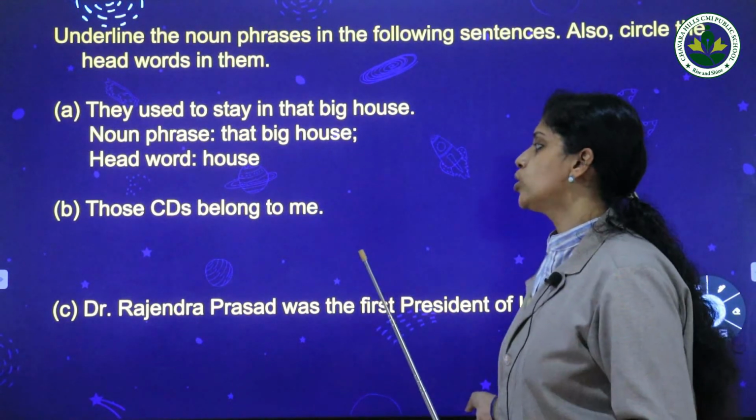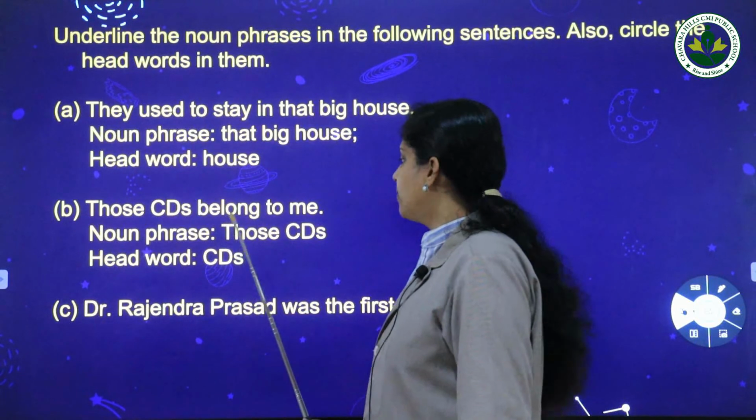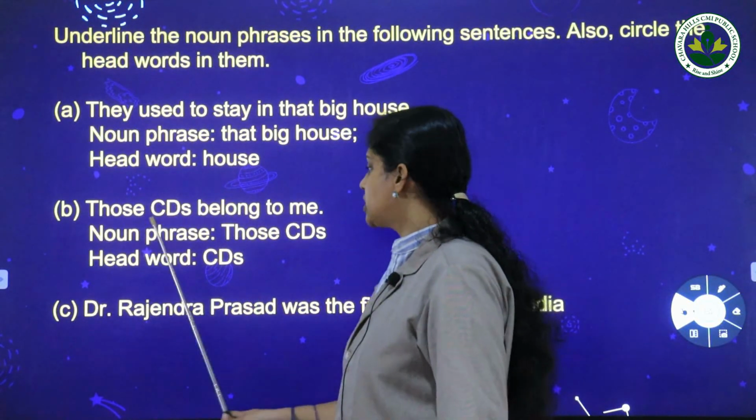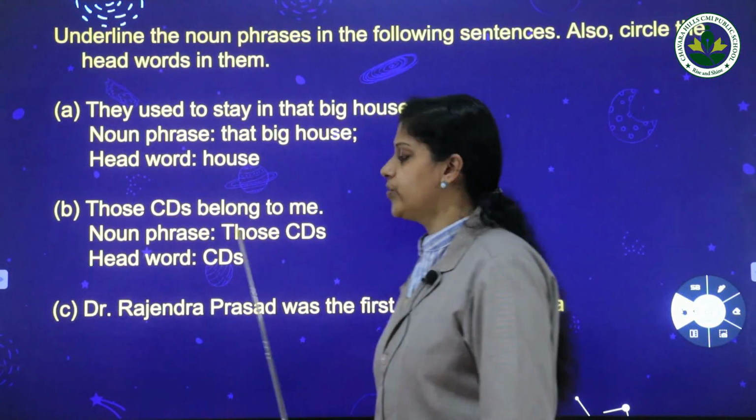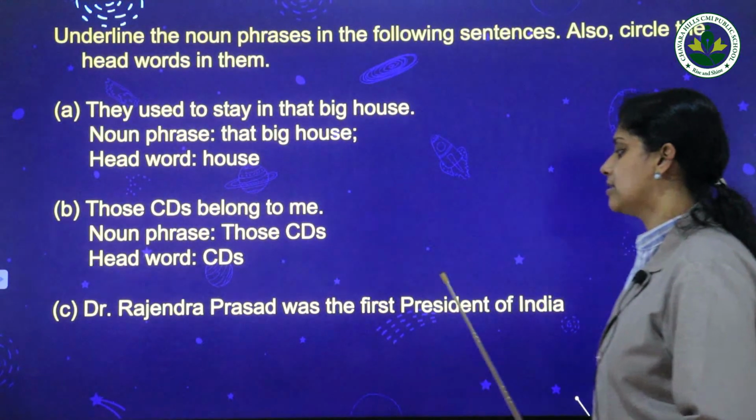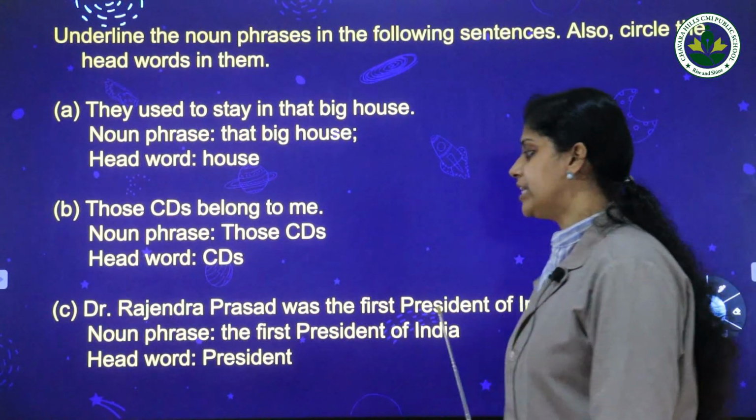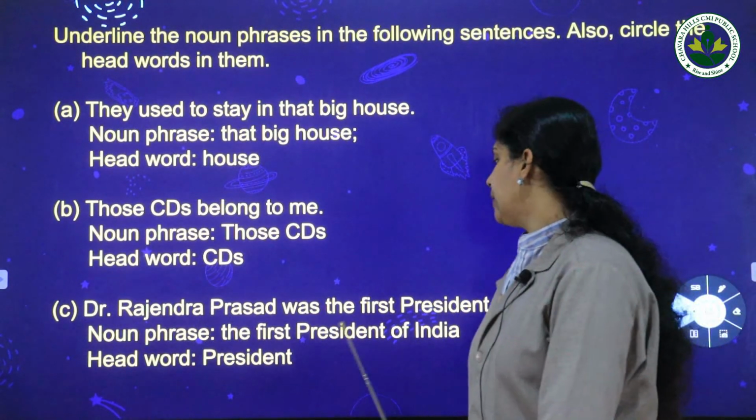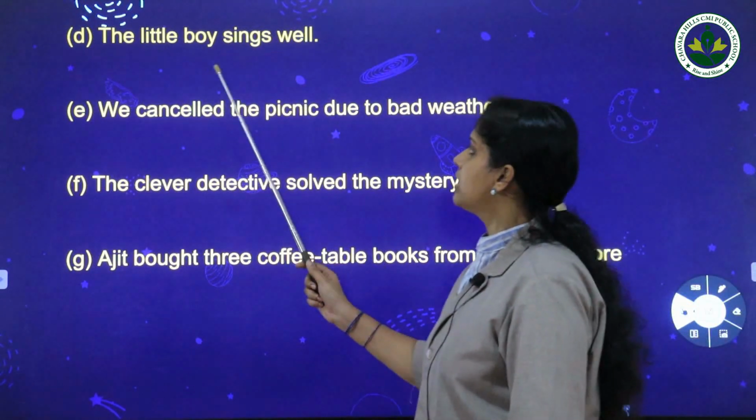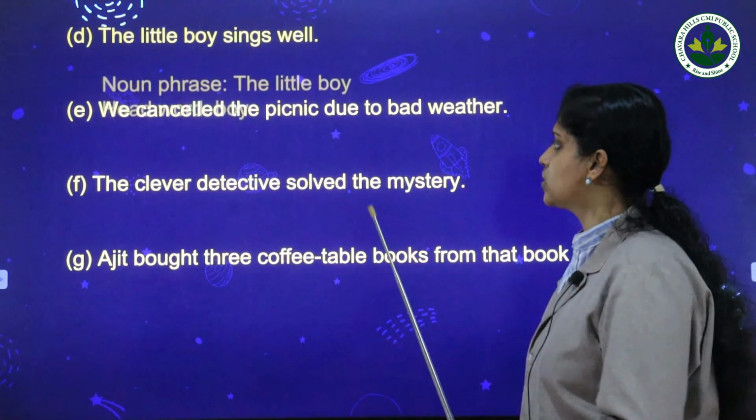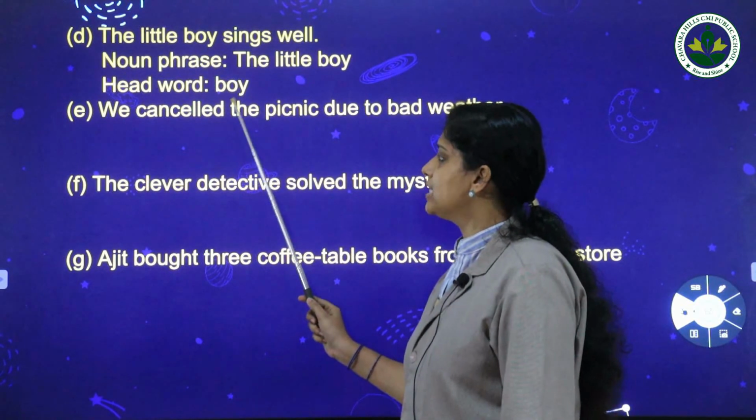Next one, those CDs belong to me. Here those CDs is the noun phrase and CDs is a noun and it's the head word. Next one, Dr. Rajendra Prasad was the first president of India. Here the first president of India is a noun phrase, and president is the head word. Next one, the little boy sings well. Here the noun phrase is the little boy and the head word is boy.